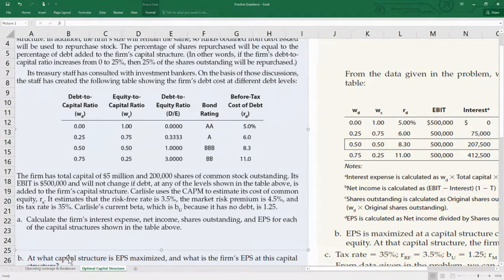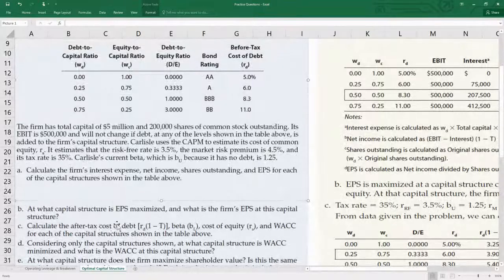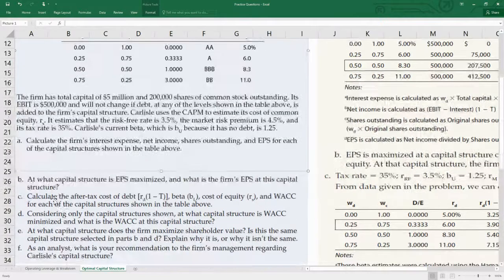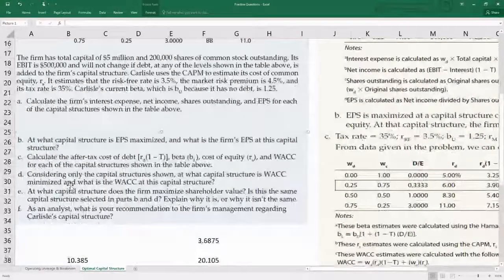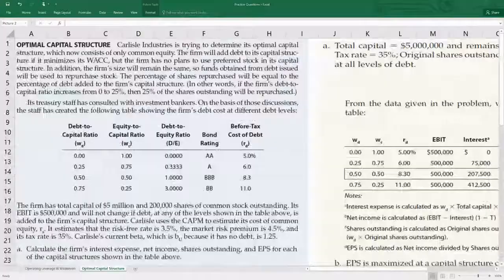We will do it, let's do it tomorrow, by tomorrow I mean the coming Wednesday. At what capital structure is EPS maximized and what is the firm's EPS at this capital structure? Next, calculate the after tax cost of debt, beta, cost of equity and WACC for each capital structure. Consider only capital structure. However they twist the question, I think it will not be difficult for us to answer. Okay, so with this, we will solve this question on the coming Wednesday.